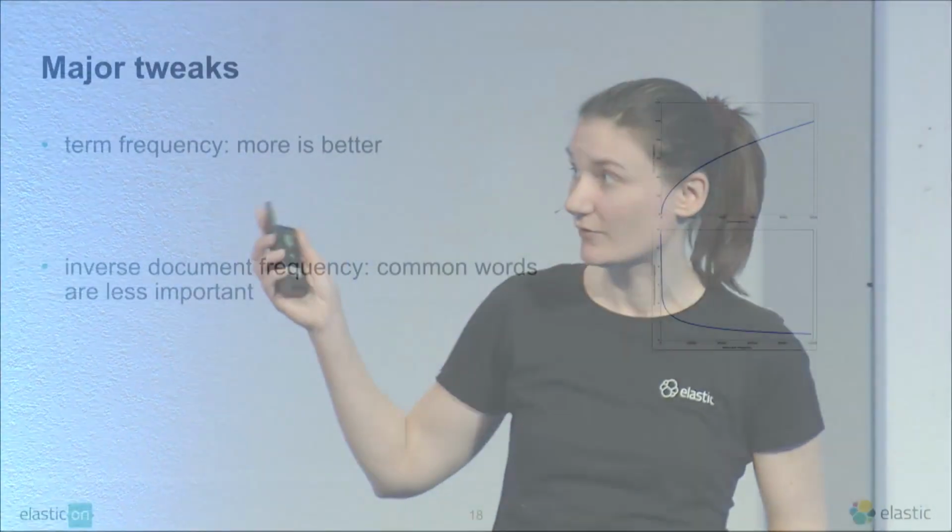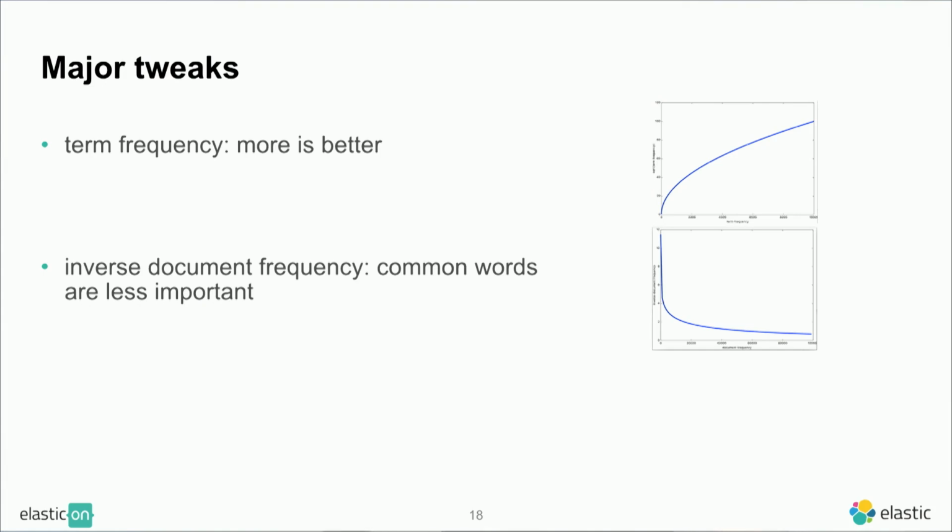So instead, what we want is that common terms weigh less. This is called the inverse document frequency, and this is the plot that you see on the right-hand side. We assume that the more often a term appears in your corpus, the less important it is. And this is a weight that we multiply to this term frequency to adjust for these common words.